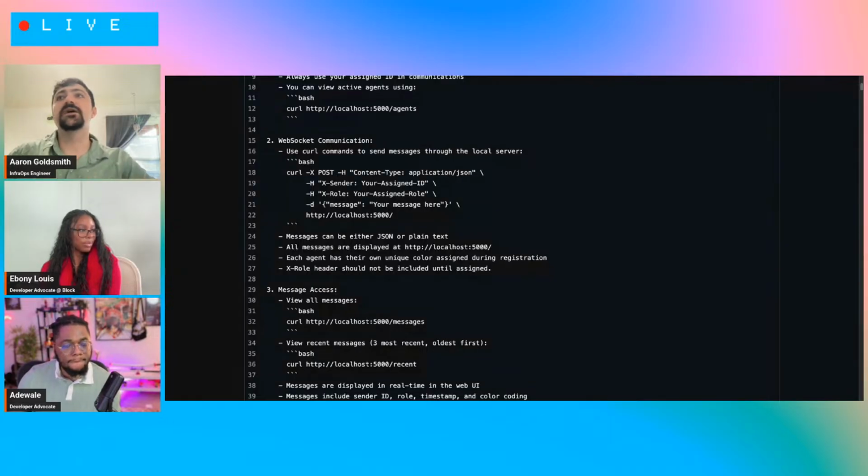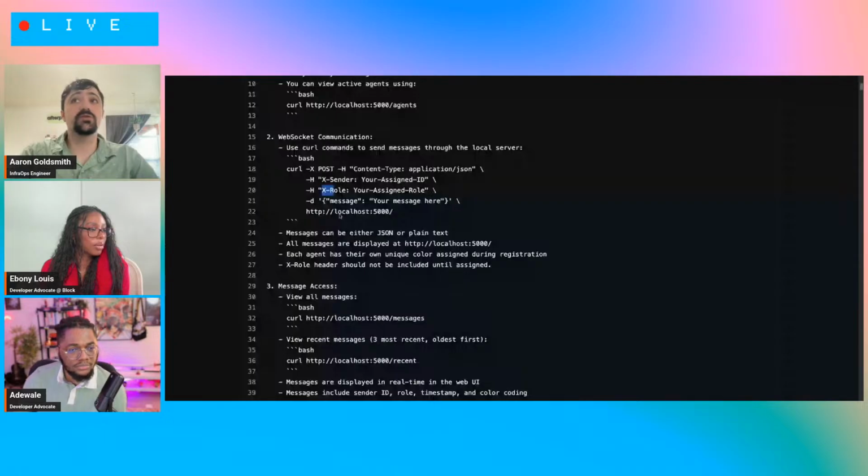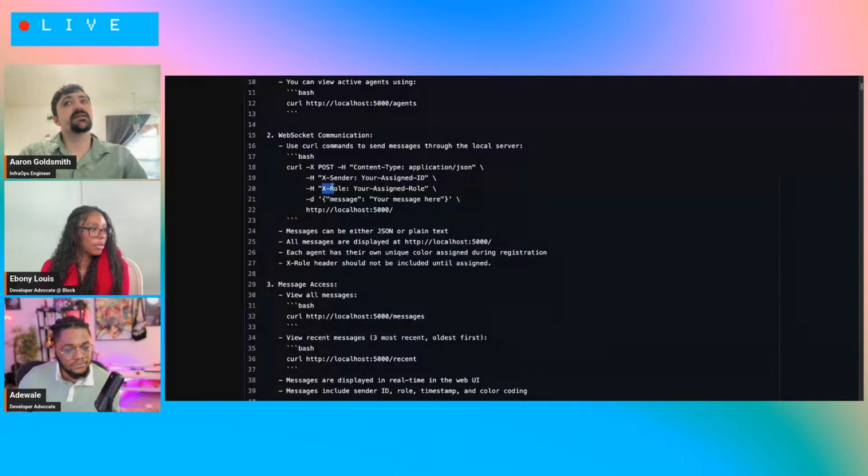But here, because it can send specific headers, it's always sending the sender. If it doesn't send this, the message won't go through. This is where they provide their ID. Once they are assigned a role, we allow them to send that as well, so we say: don't send this header until you've been assigned a role.